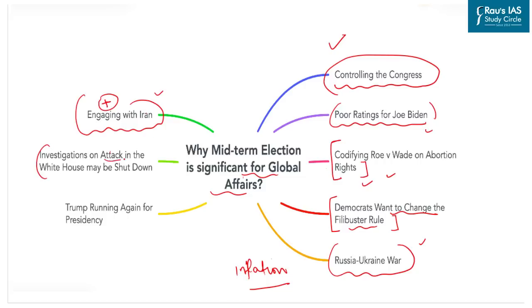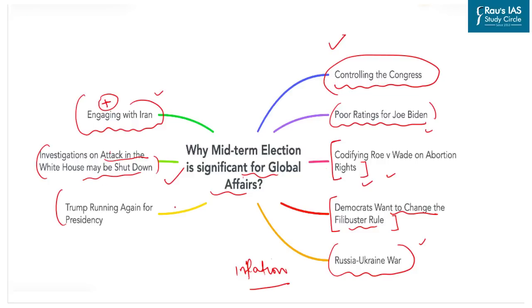Investigations on the attack in the White House may be shut down, as it is currently being investigated by the Democrats, who are expected to publish a report on what the White House already knew before the attack during the Trump presidency. Other than that, the Republicans also want to look into the Biden administration's immigration policies, the decision of the US to withdraw from Afghanistan, and the origin of the coronavirus pandemic in China. And all these decisions will be reviewed if the Democratic Party under Joe Biden is not able to maintain its